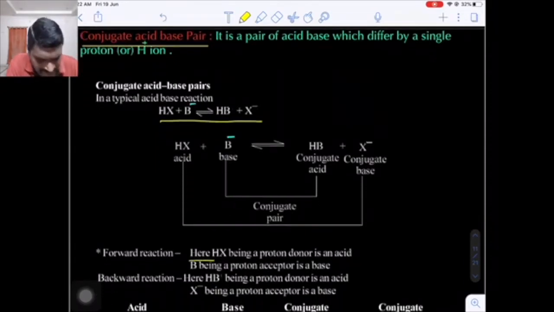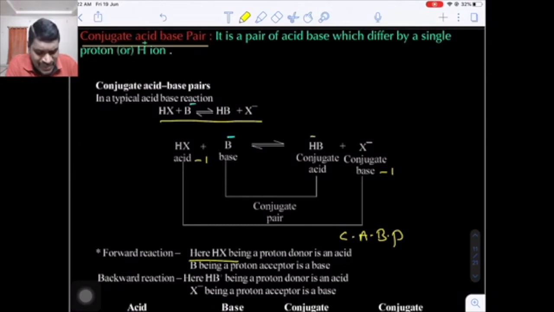Now if you observe the forward reaction, what about the HA? HA acts as an acid because it contains hydrogen, so it gives H plus ion to the B negative. That's why HA is known as an acid. Let's suppose this is acid 1. After losing the proton, it will give X negative. X negative is called the conjugate base of HX acid. So this is acid 1, this is base 1, and these two differ by one single proton H plus ion. That's why these two are called a conjugate acid base pair. And one more important thing, it is a reversible reaction.